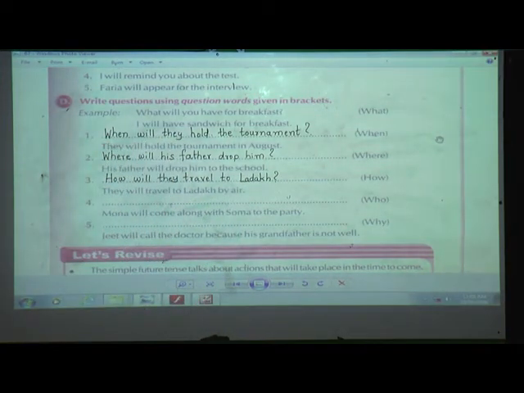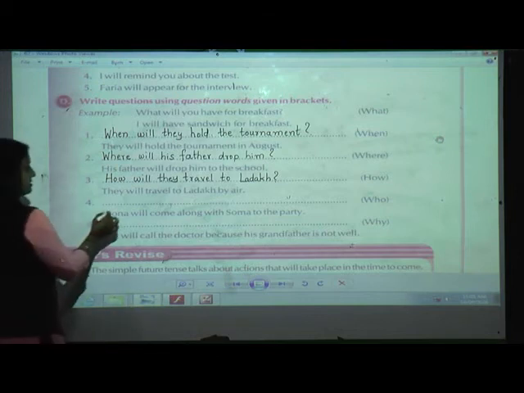Next, Mona will come along with Soma to the party. What is the question asked over here? Who? Here they are not given where she is going to come. Here they have asked who is going to come. Who is going to come? Yes, Mona. So what is my question? Who will come along with Soma to the party? This is our answer.